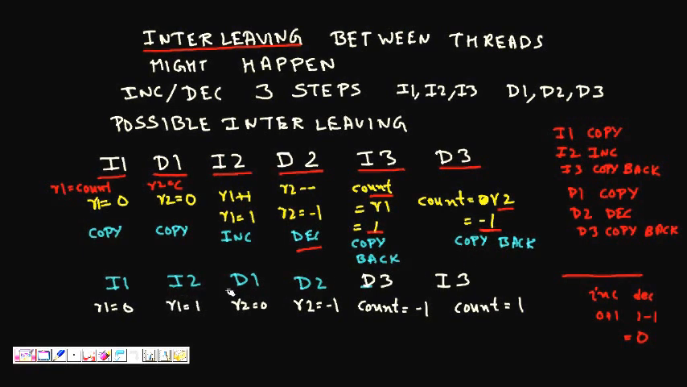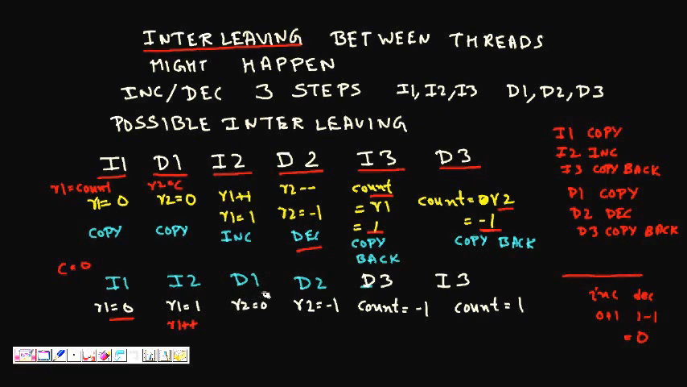Similarly, if there was another interleaving I1, I2, D1, D2, D3, I3, so R1 becomes 0. Thread T1 copies the count into R1, the value was initially 0. In the second time slice, thread 2 executes and it also copies the value of count into R2. Now thread 1 executes I2, so R1 plus plus happened and it became 1.